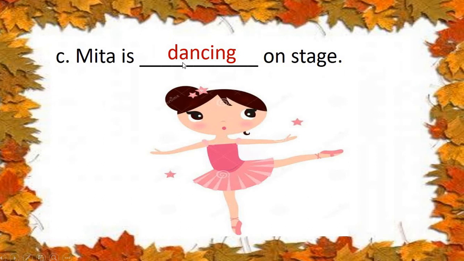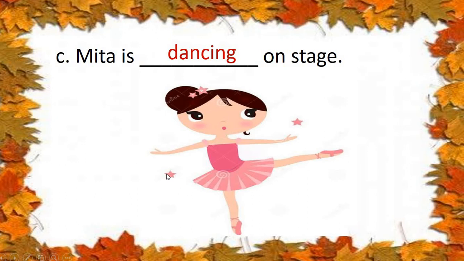So we can add ing. Mita is dancing on stage. Understood, children? What is Mita doing just now? If we ask, we get the answer that Mita is dancing on stage. It is happening now. The action is not over. Mita is still dancing and we are saying so.